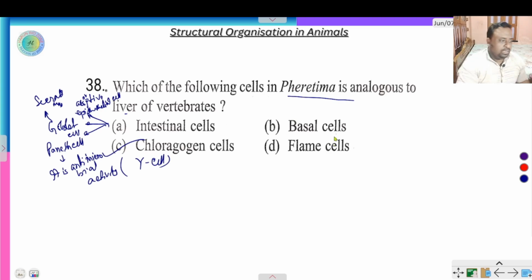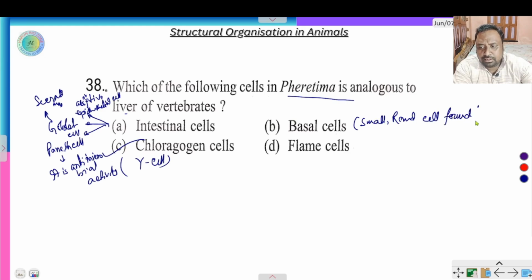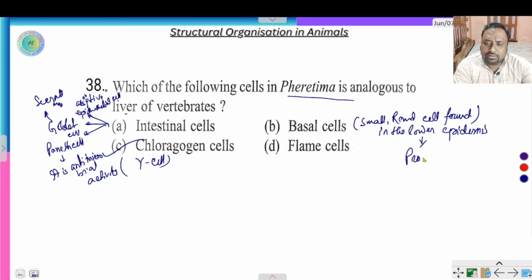Basal cell. Basal cell is the small round cell found in the lower part of the epidermis. Okay. It produces new skin cells.